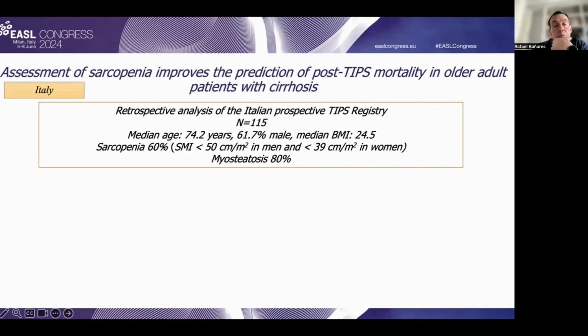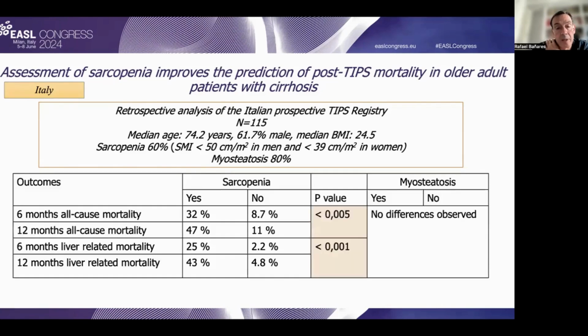the existence of sarcopenia in this cohort, as defined by the skeletal muscle index that you can see in the slide. Interestingly, the authors show that the presence of sarcopenia was associated with a significant deterioration in mortality, and as you can see, 6 months and 12 months all-cause mortality, and 6 months and 12 months liver-related mortality were increased in these patients.